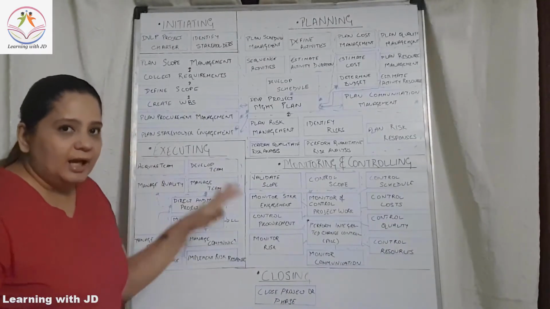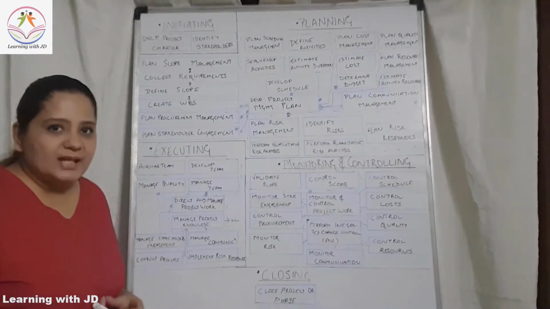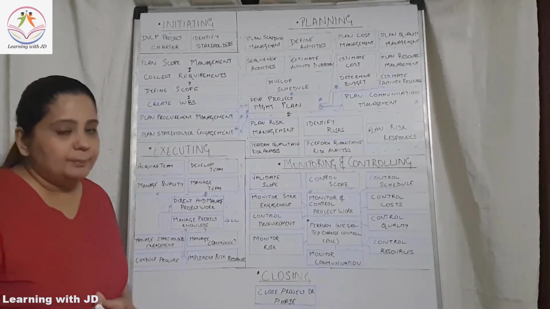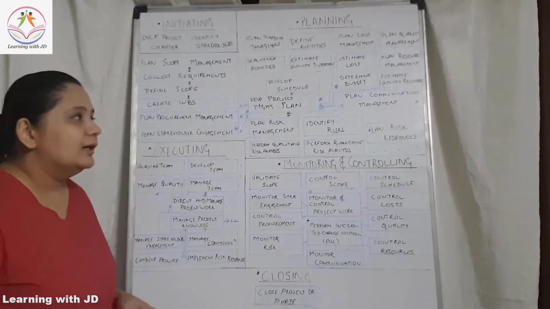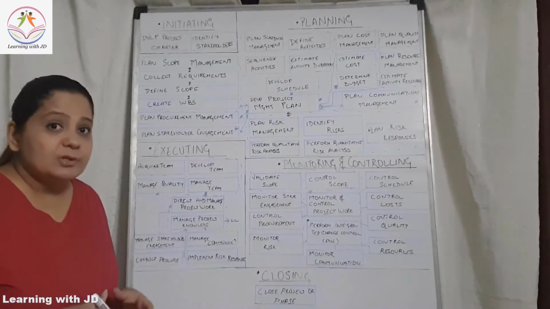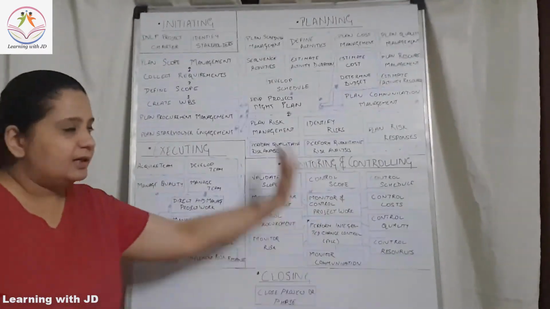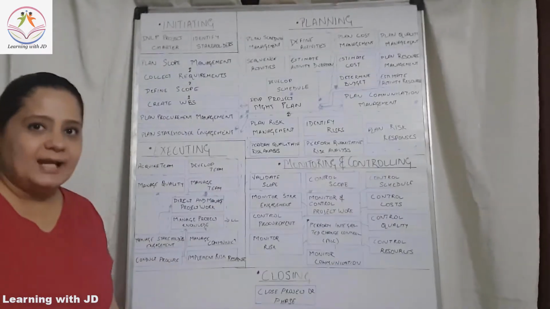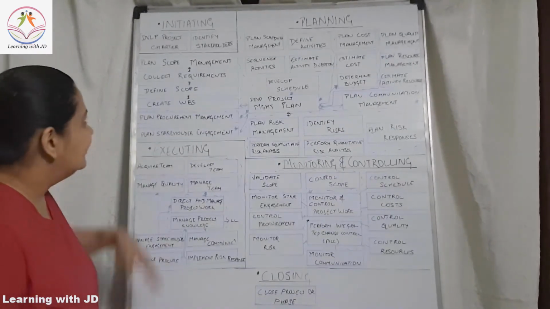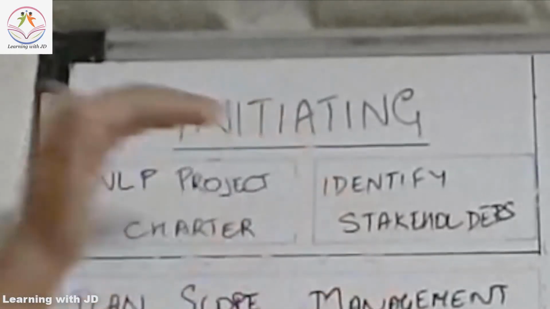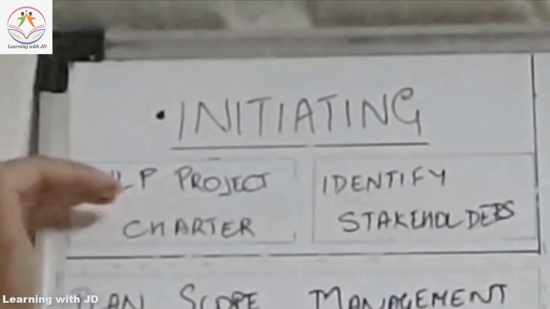Alright, so here is the entire flow of all the 49 processes that is important from your PMBOK 6th edition perspective and important from your examination perspective also. Let's start and let me give you a quick perspective as to how you will understand the entire part. Yeah. So you will start with two process groups. There is develop project charter and there is identify the stakeholder.